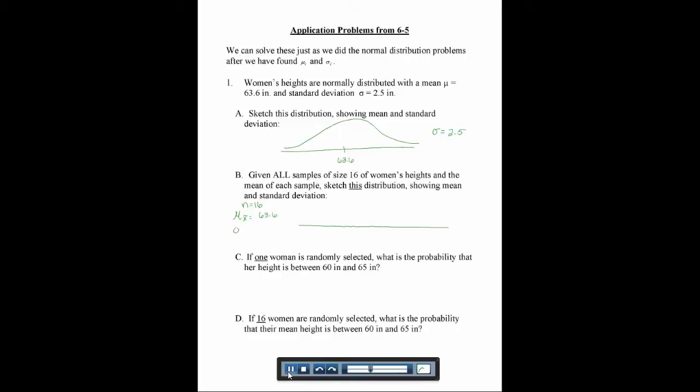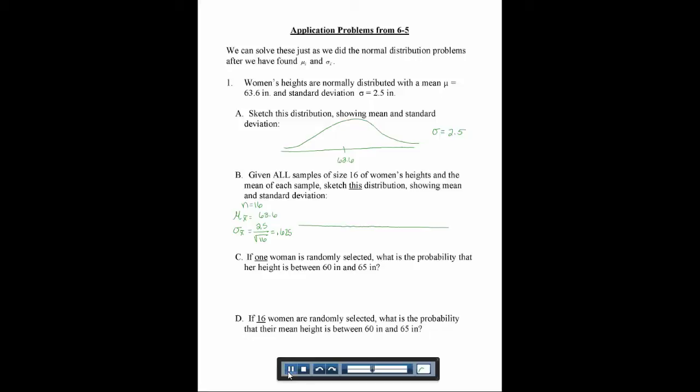But now the standard deviation is going to be smaller. It's going to be sigma, the original, over the square root of our sample size, so over the square root of 16. If we take 2.5 divided by the square root of 16, we get 0.625.